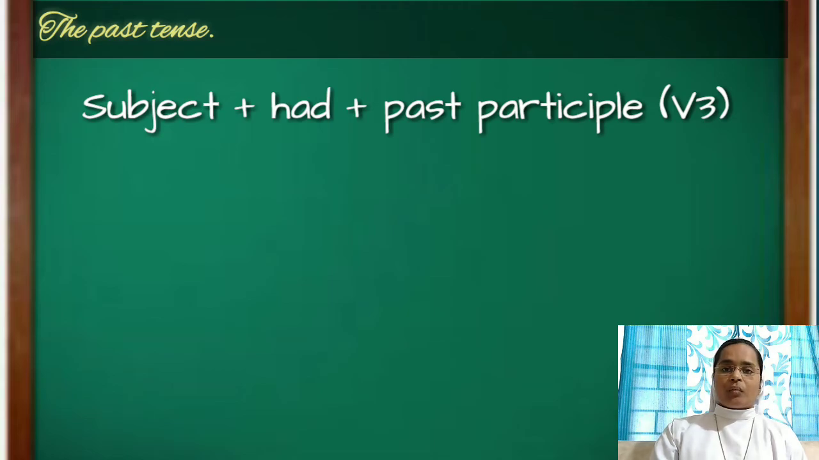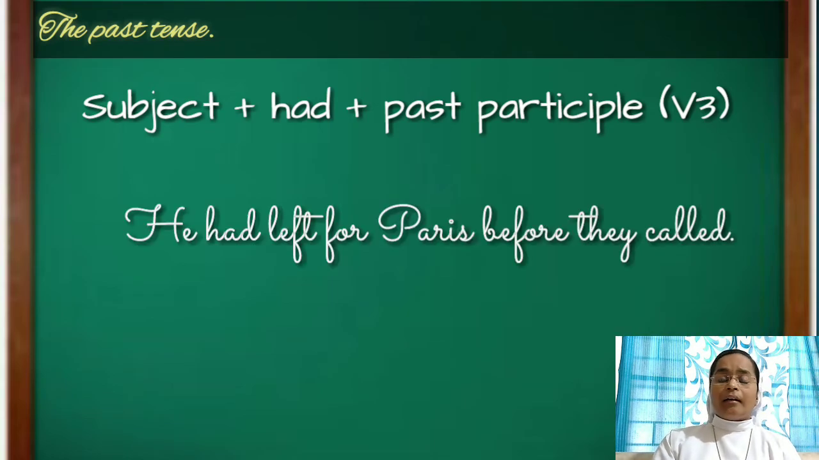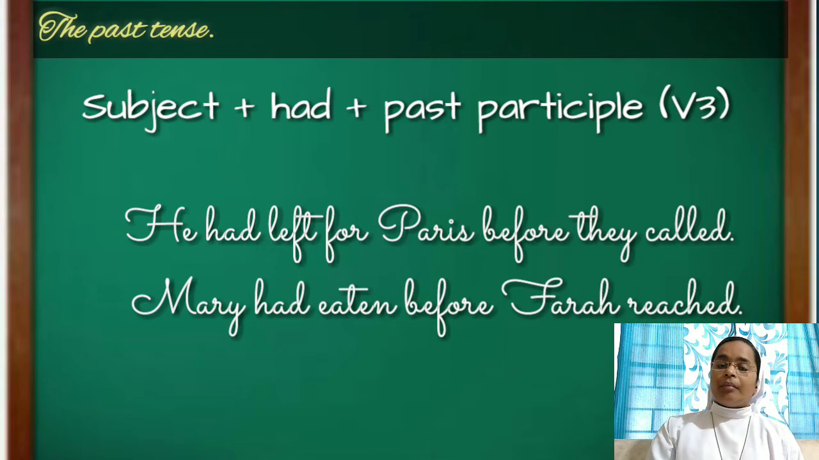So let's see this with some examples. He had left for Paris before they called. Here he is the subject and after the subject we have used had, and left is the past participle of leave. Another example, Mary had eaten before Farah reached. Here, Mary is the name of a person, subject, singular, and after that we have used had, and eaten is the past participle of eat.